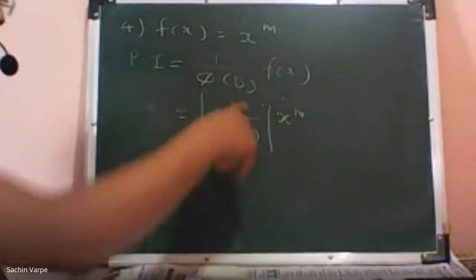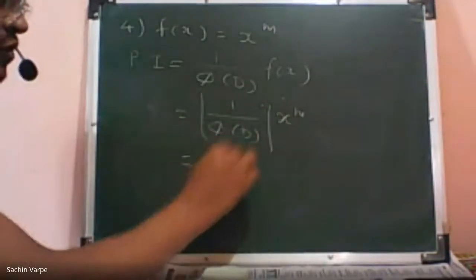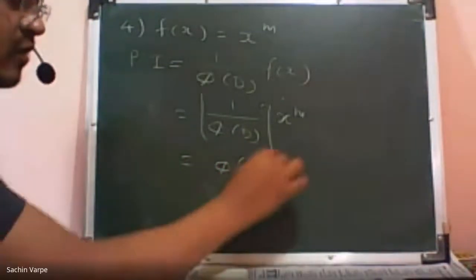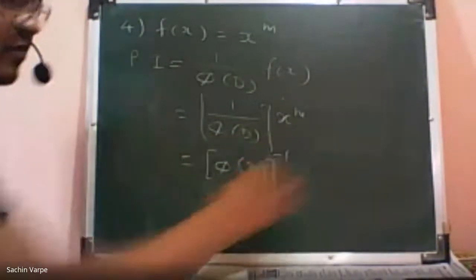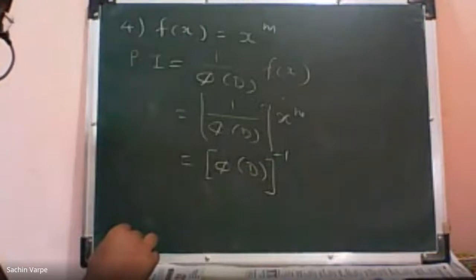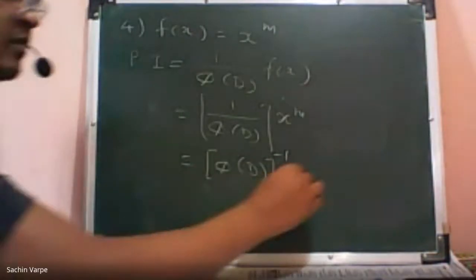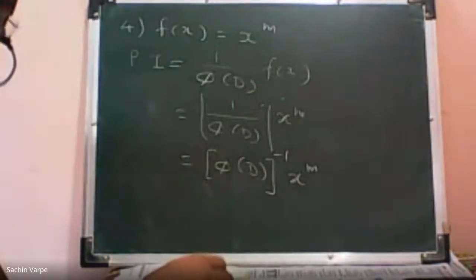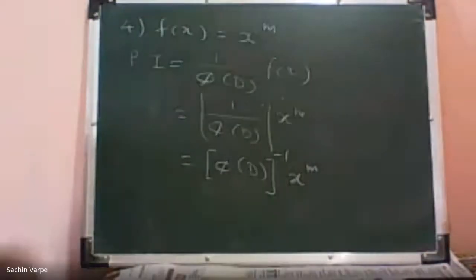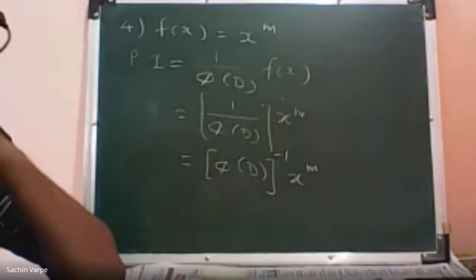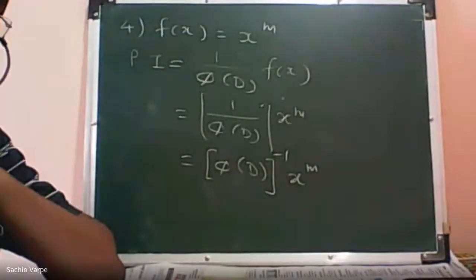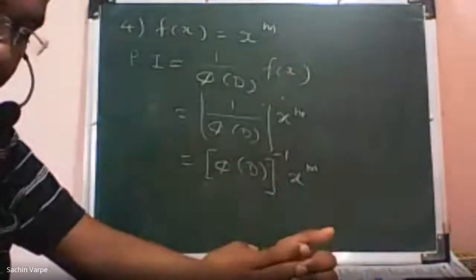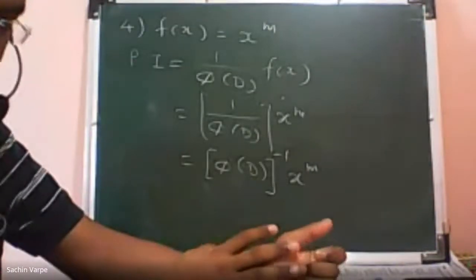Let me write 1 upon phi of D. This is equal to phi of D to the power minus 1, operating on x raised to m. So write down. We shall now expand phi of D raised to minus 1 in ascending powers of D.